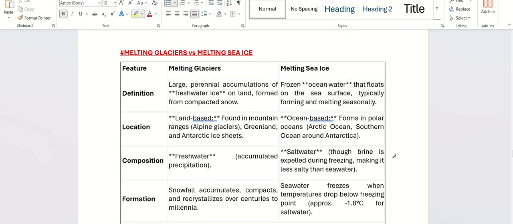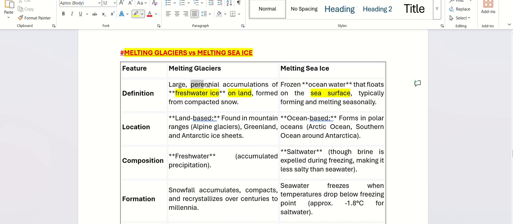The third concept we will do is melting glaciers versus melting sea ice. First of all, what is a glacier? It refers to the large perennial accumulation of freshwater ice on land. On land, those are called glaciers. What is sea ice? That floats on the sea surface.